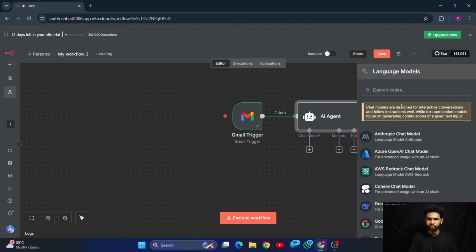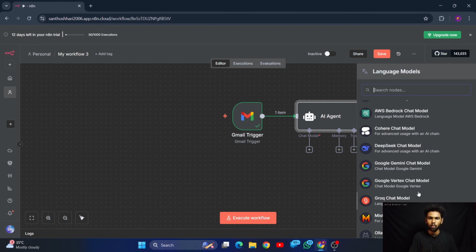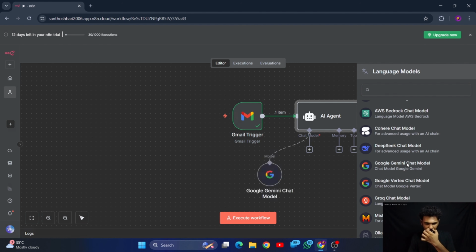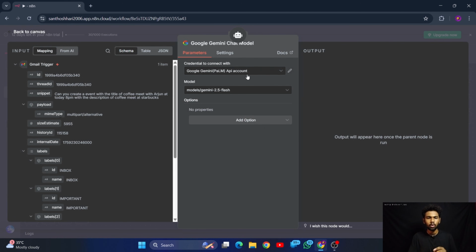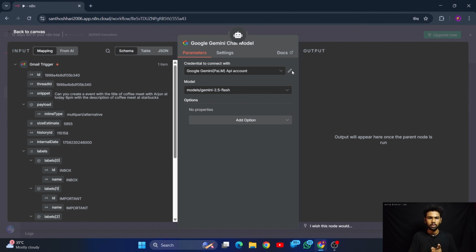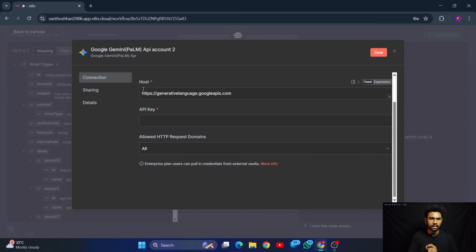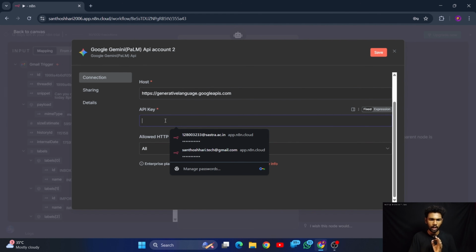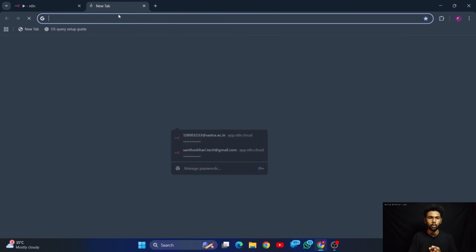Here you can see many chat models are available. Now I am going to select the Google Gemini chat model. Here also we have to get a new credential. I have the credential with myself, but we have to get a new one. How to do that? For getting a credential, you need an API key. The host link will be automatically pasted. That is not a trouble here. The problem is we have to get the API key. Where can I get that? Let me show you.